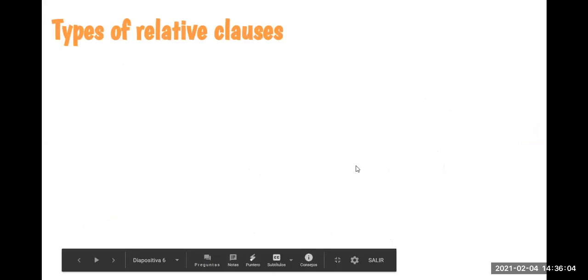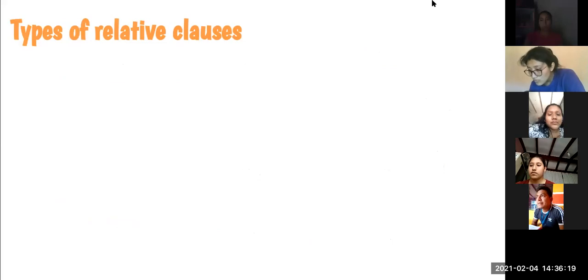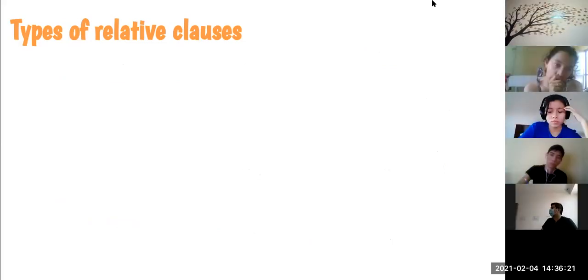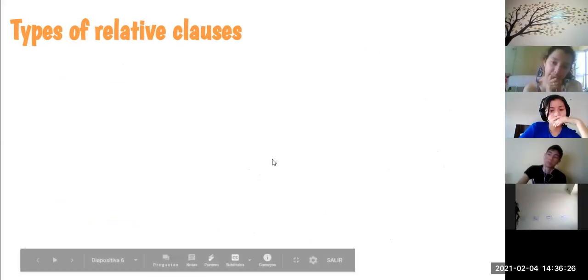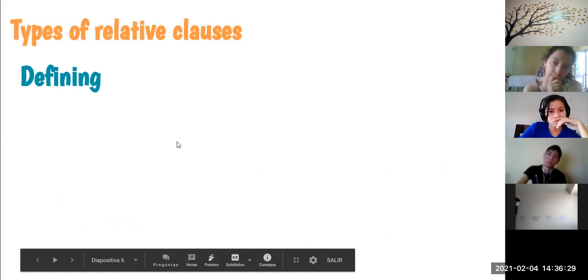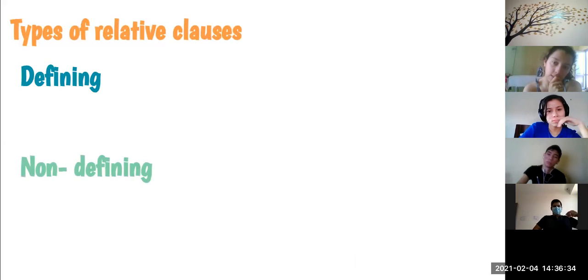Let's see now what types of relative clauses we have. We have two kinds of relative clauses. Do you remember what kinds of relative clauses we have? No? Okay, so we have two kinds. We have defining and the other is non-defining relative clause.